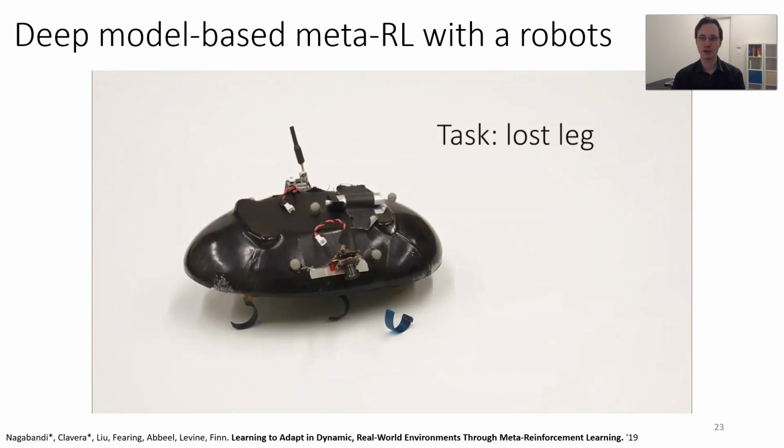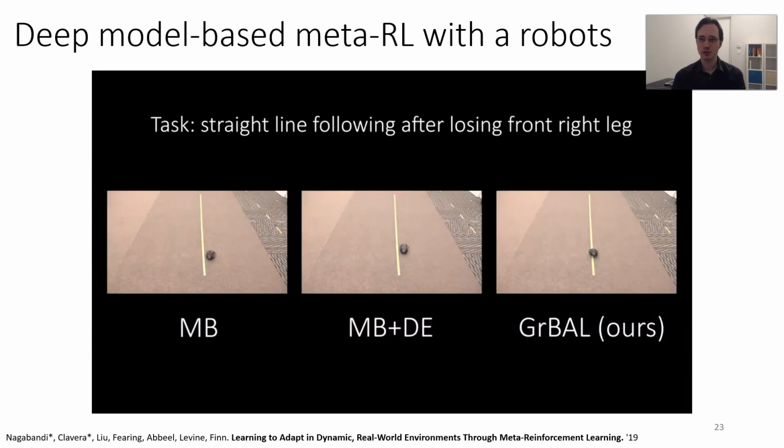First, we'll amputate one leg. Here, the robot is trying to walk down the center line, shown in yellow. On the left, you can see standard model-based RL. In the middle, naive adaptation. And on the right, you can see our meta-learned method. Despite losing a leg, it adapts very quickly and manages to stay along the center line.